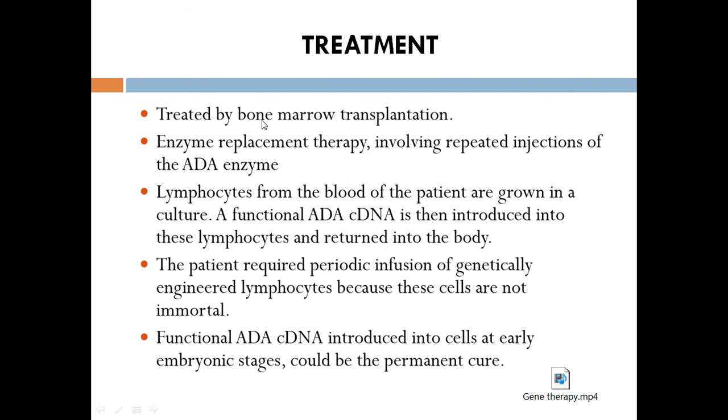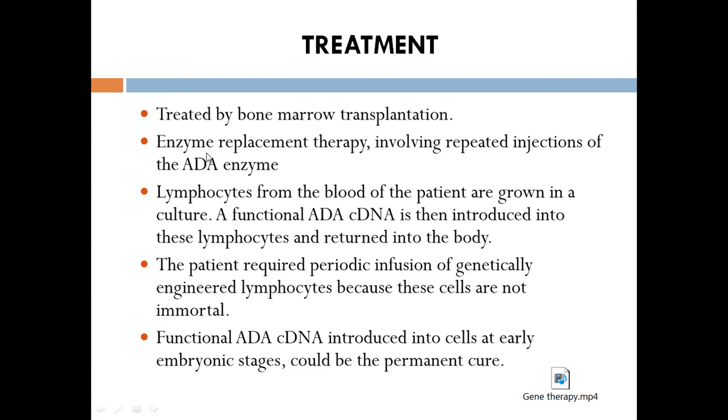The first thing: bone marrow is the place where hematopoiesis is carried out. That is, the immune cells will be produced over here. The infected patient does not have proper bone marrow, so we are going to transplant a normal bone marrow into the infected patient so that we can overcome it.